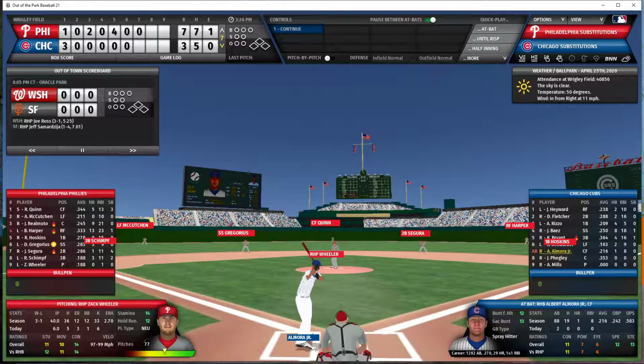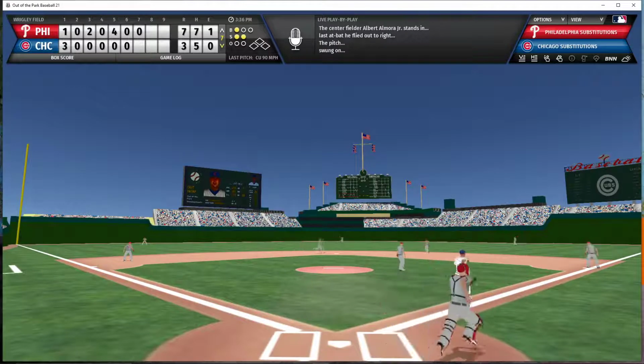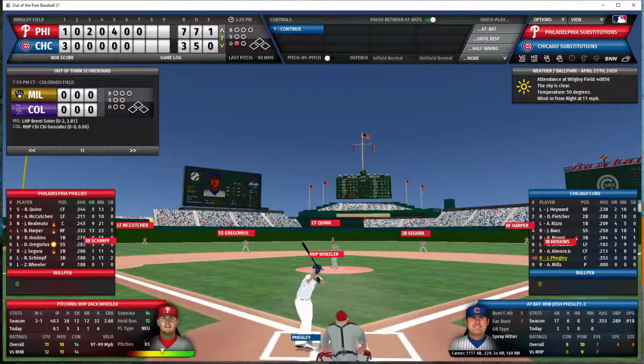Albert Almora will be the leadoff hitter for the Cubs in the bottom of the 7th inning. The Cubs will send the 7, 8, 9 spots up. I would guess that there will be a pinch hitter for Alec Mills, but who knows? David Ross has a tendency to surprise us in these situations. So 1-2 count here. Almora hits it on the ground to second, throw to first, and Almora is retired for the 1st out. Josh Phegley now the batter.